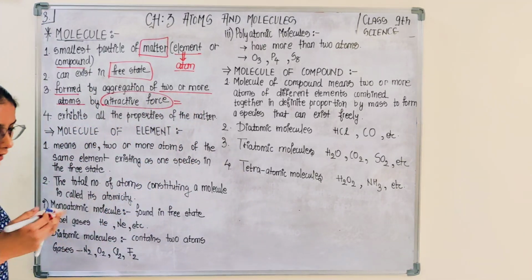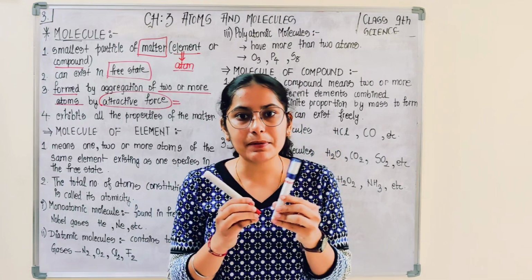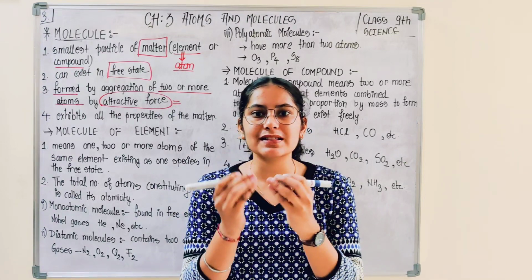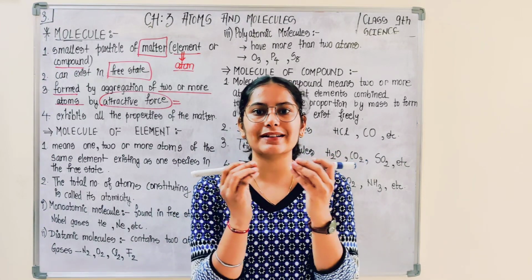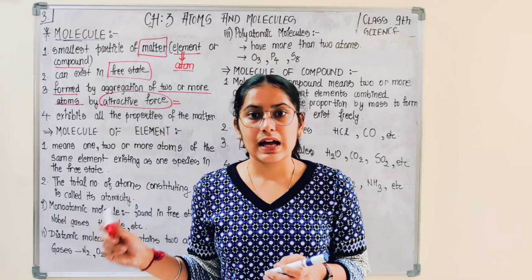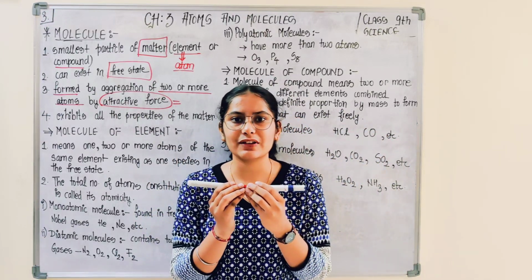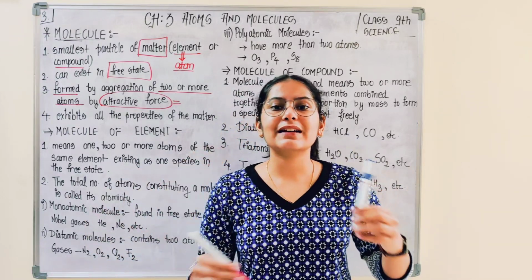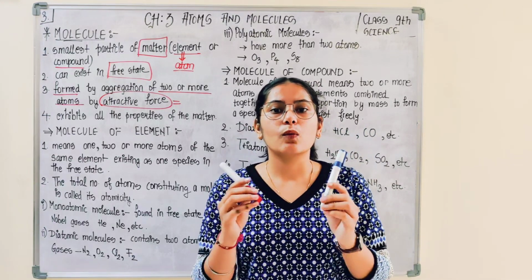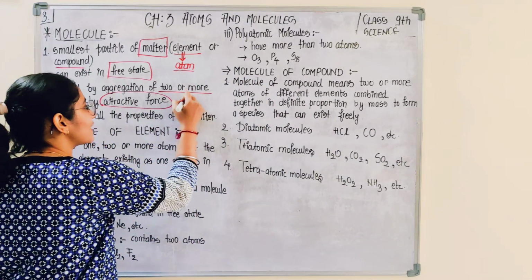So there is a force which allows the atoms to stay attracted towards each other. If 2 atoms are joining, there should be some glue to stick the 2 atoms together. So that glue is the attractive force. Okay, are you able to understand? Glue, Fevicol, to stick 2 things you require Fevicol. So similarly, to make the different atoms remain together in an aggregated form, we require an attractive force. This attractive force is known as chemical bonds.